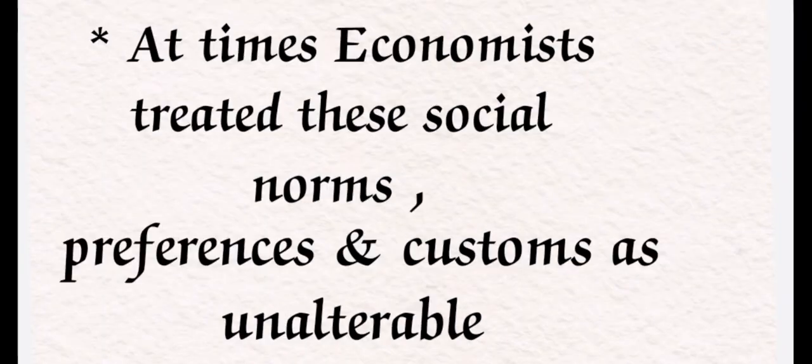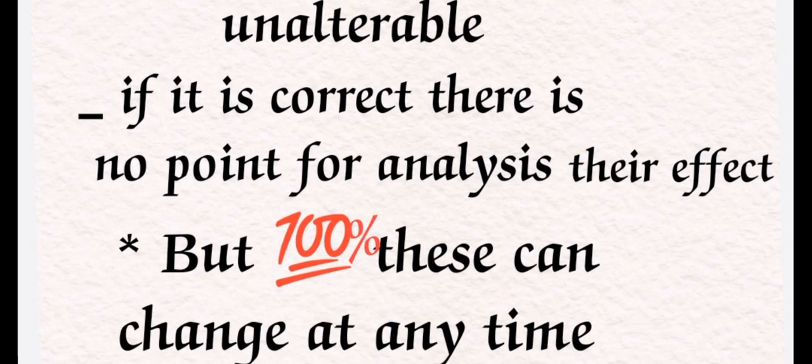Sometimes the economists treated social norms, morality, principles, preferences, and customs as unalterable. It means these important principles are not able to change, right? It means they are fixed in the society. If they are unalterable, there is no way of analyzing their effect, because they are fixed. Once we go through those important norms, values, morality, altruism, that's enough. There is no point in studying them again and again.